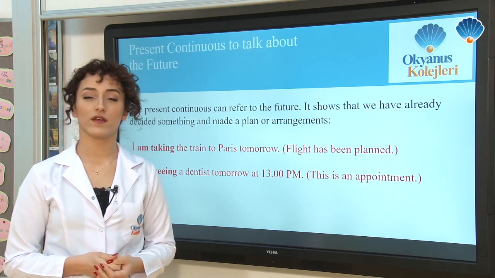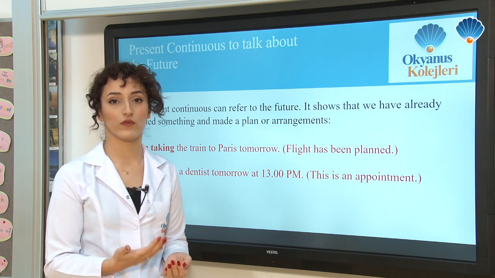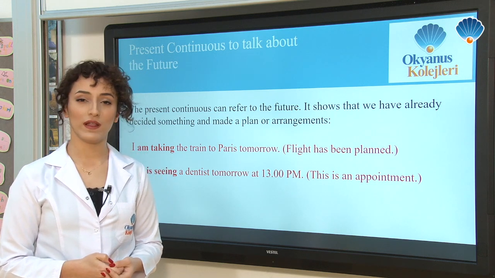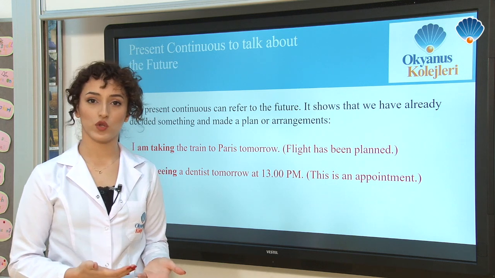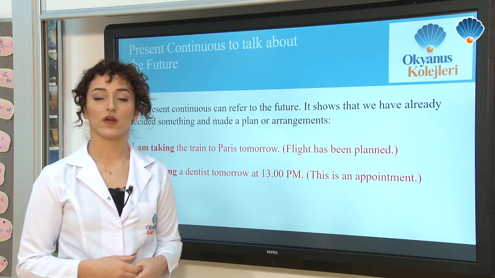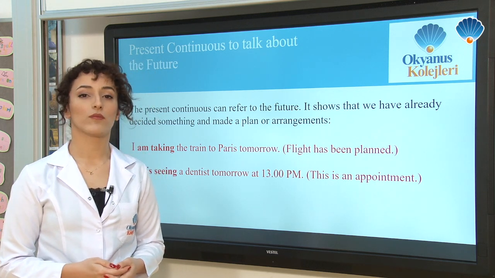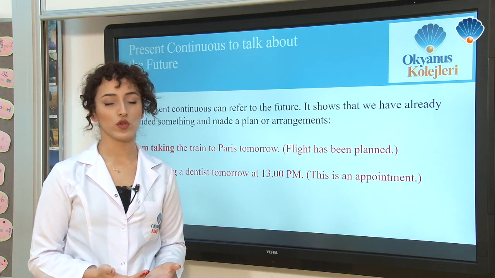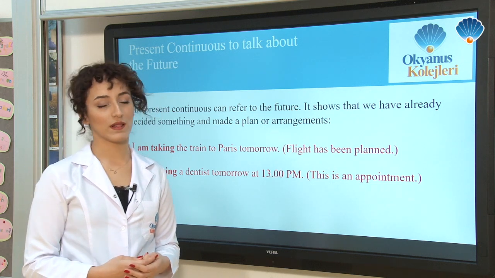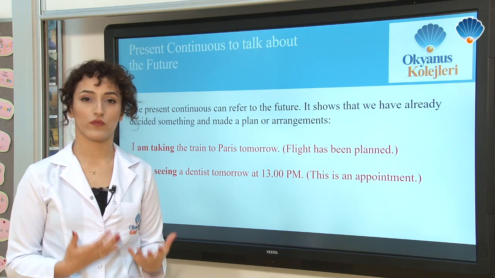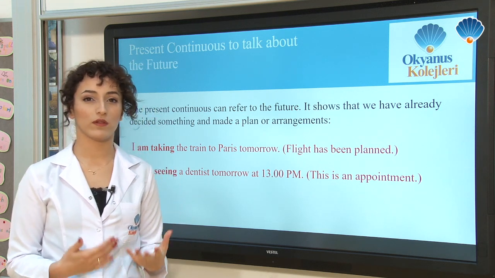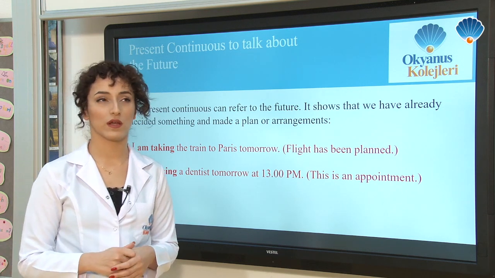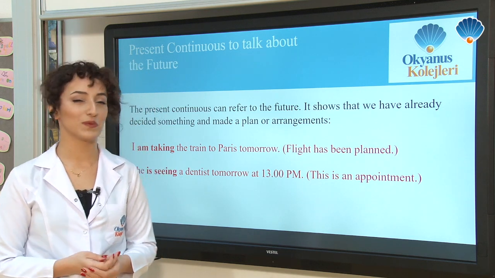Now let's look at present continuous to talk about the near future. Maybe you can be surprised because generally we use will and be going to make predictions or to talk about the future. But sometimes we can use present continuous to talk about the future too. I'm not mentioning the very later future. It's the very soon future, like a couple of days later or next week. It should be soon future, not like 3 years later or 5 years later.